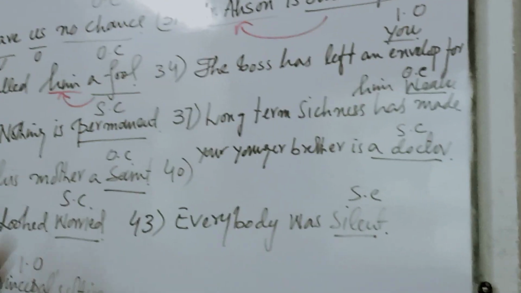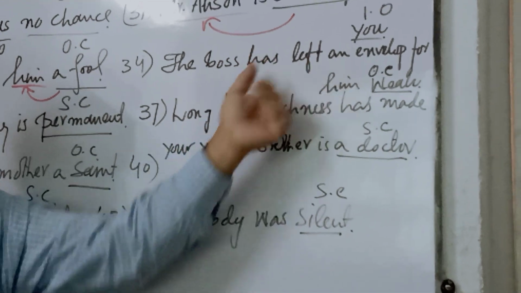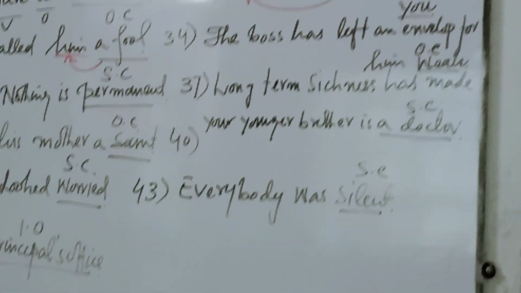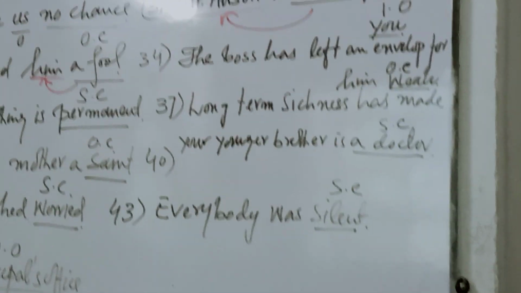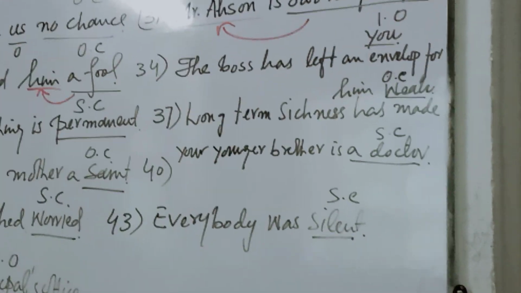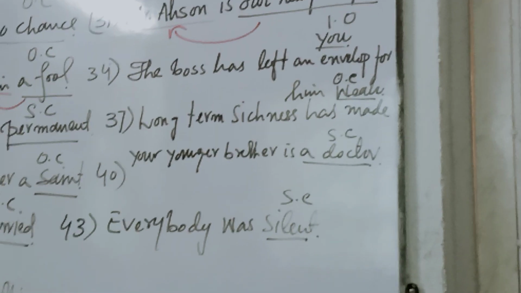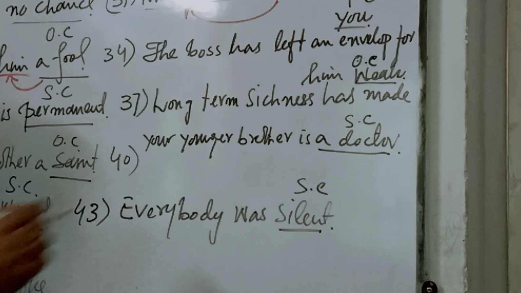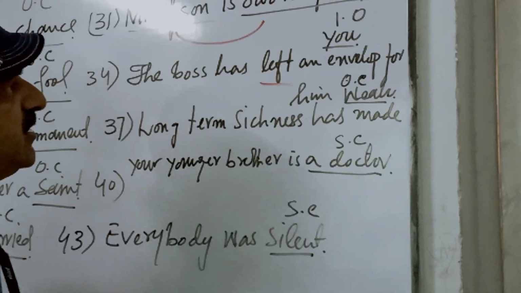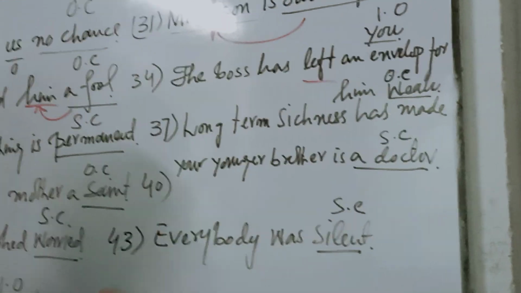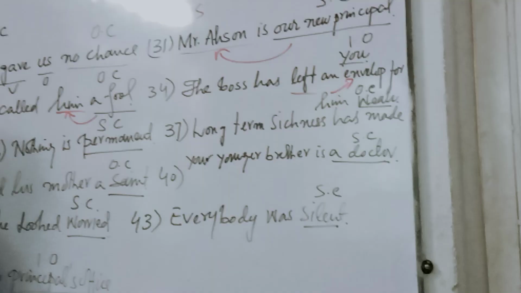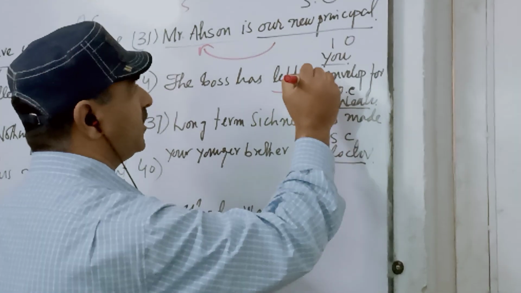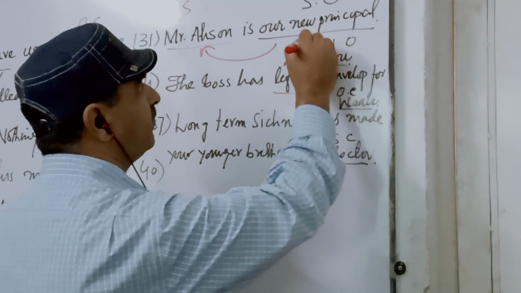Next one, 34: The boss has left an envelope for you. And why is you an indirect object? Because the action of leaving is first received by an envelope, the moment you pick the envelope, and later received by you.